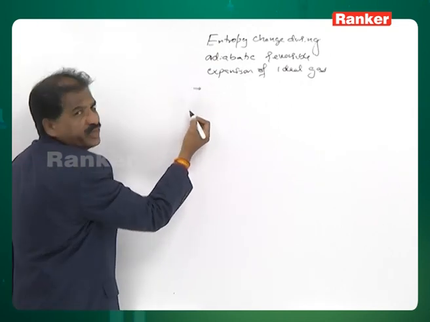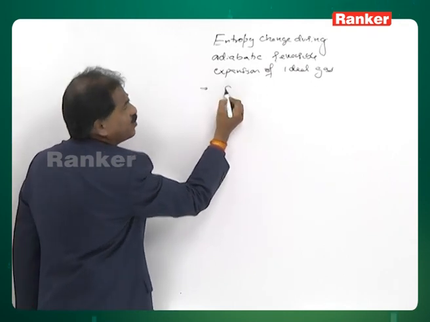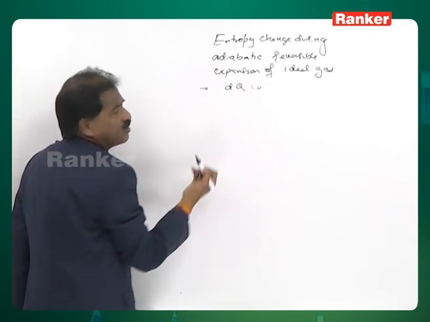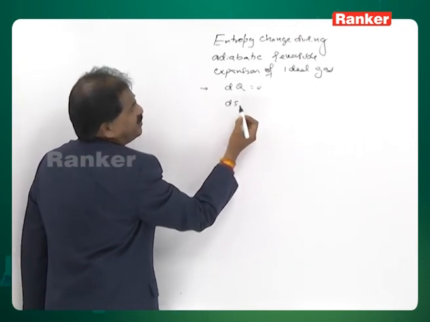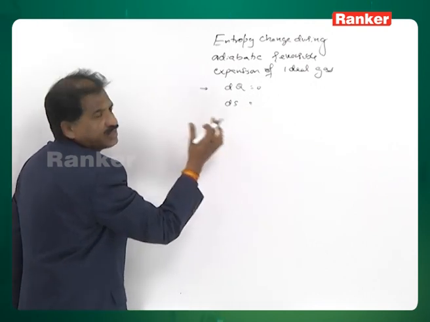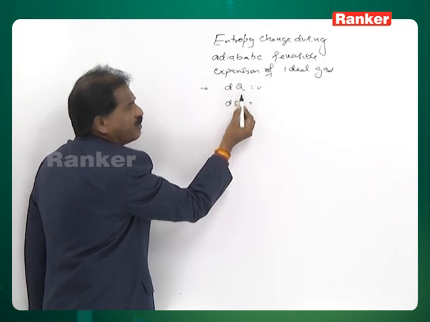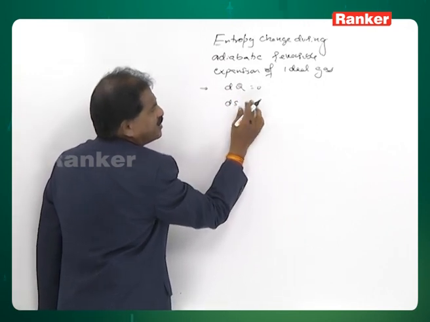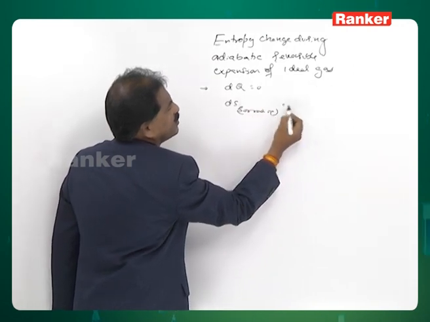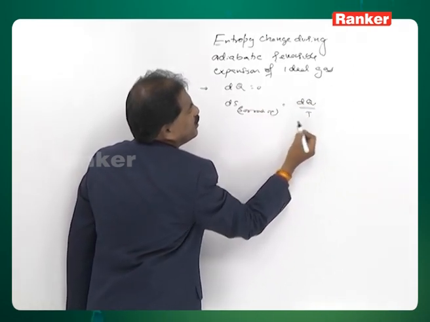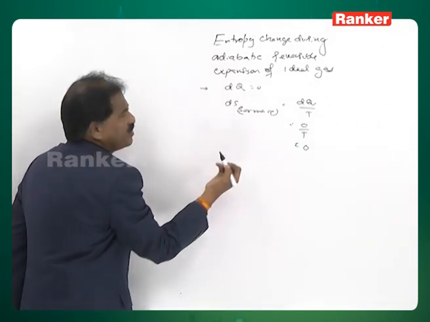Next, we know in the adiabatic reversible system, the heat exchanged with the surroundings is 0. dq is equal to 0. Therefore, if we calculate the entropy of the system, first let us calculate the entropy of the surroundings. See, the surroundings are neither absorbing the heat nor liberating the heat. Therefore, the del S of the surroundings is dq upon T. Here 0 upon T. That means 0. Del S of the surroundings is 0.